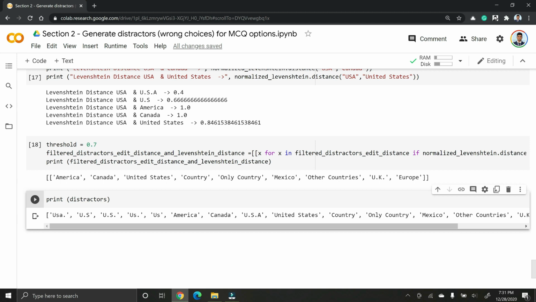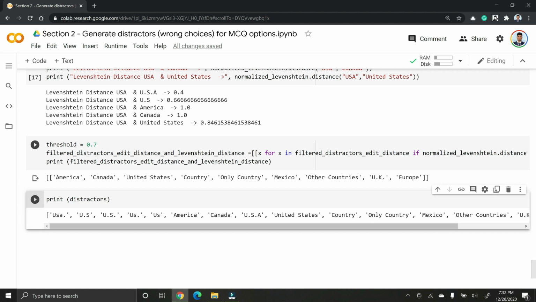So here we have seen quickly how we can filter our distractors from the Sense2Vec algorithm to make them more relevant. Of course, one thing to note is that again USA and United States and America all mean the same, so they are not very good distractors, but at least we have filtered the very obvious ones. Now you can refer to any other knowledge graphs to further filter these things, but those are beyond the scope of our current discussion.